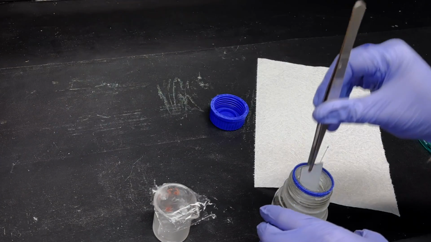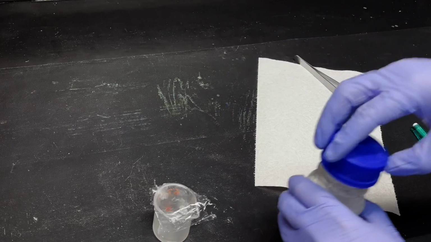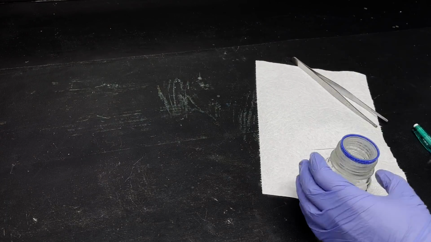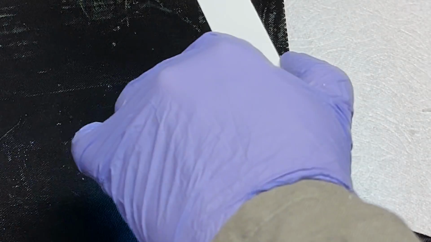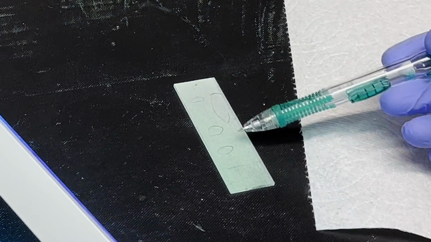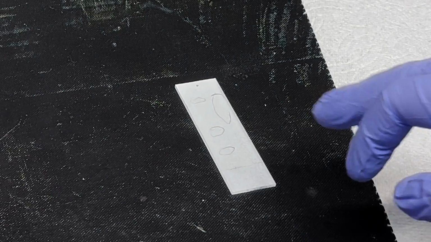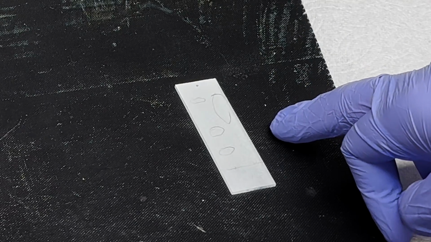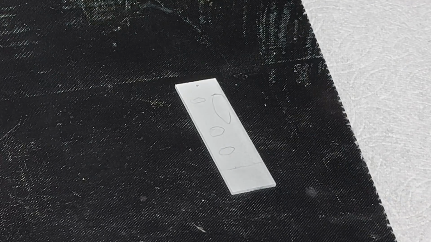I'll process this and hope it didn't all evaporate. My standard is not nearly dilute enough, and this benzene's definitely dirty. All right, I'm gonna dilute up the standard and we'll try this again.